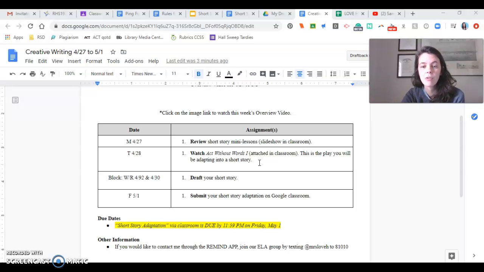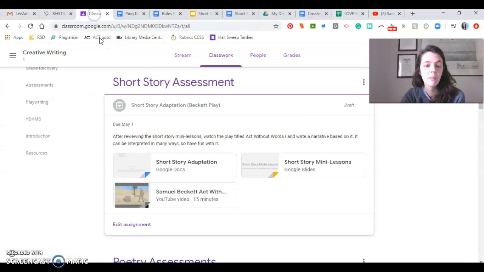And you're going to turn that play into a short story, and it's going to be really easy because you just watch the whole thing and there are no words. It's called Act Without Words. And you just figure out how you want to actually tell that story in words in the form of a short story. Then you're going to spend the rest of the week drafting it and submitting it on Friday. So let's go ahead and take a look at all these things that I just mentioned. You'll find them on Google Classroom.